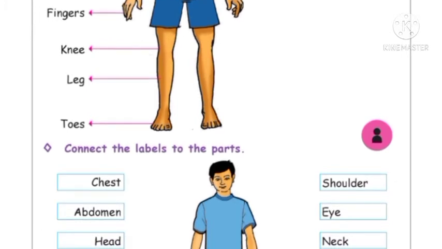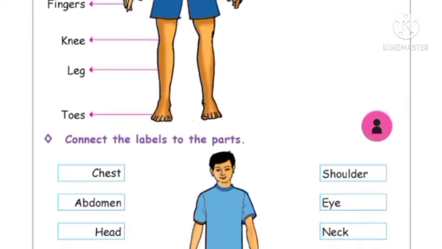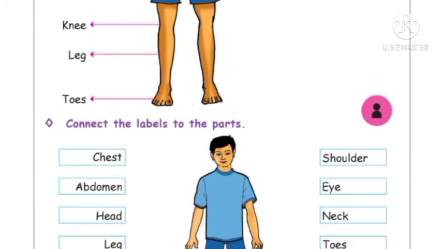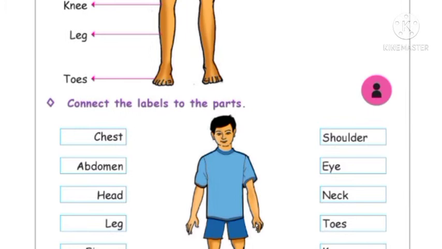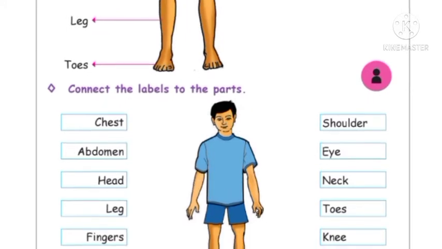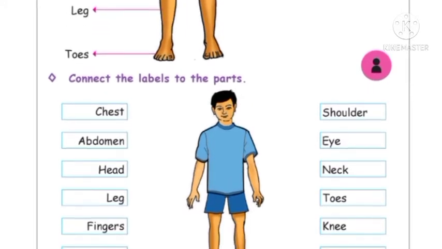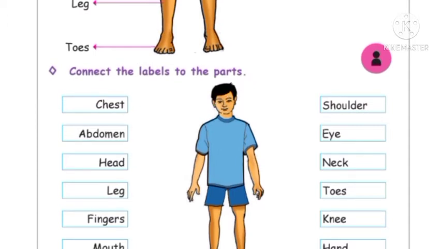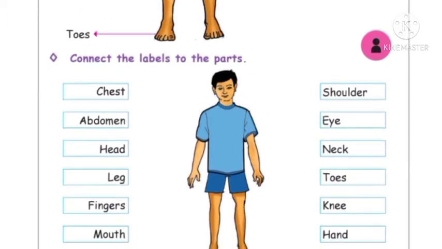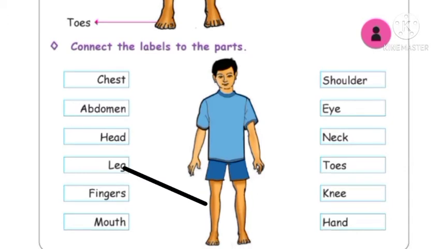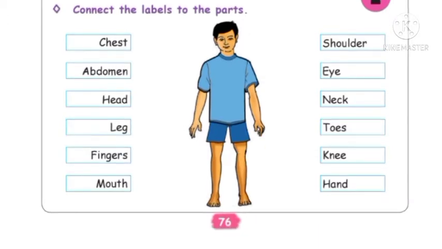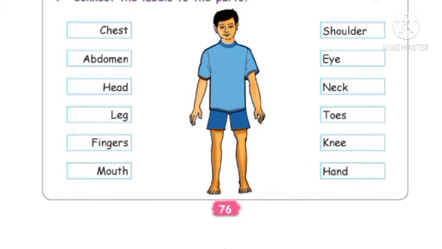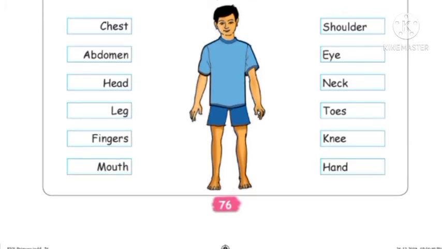Now connect the labels to the parts. Here we have to match these parts. Chest for chest. Shoulders for shoulder. Abdomen for abdomen. Eye for eye. Head for head. Neck for neck. Leg for leg. Toes for toes. Fingers for fingers. Knees, mouth and hand. Okay, so like this we need to match the parts of the body.